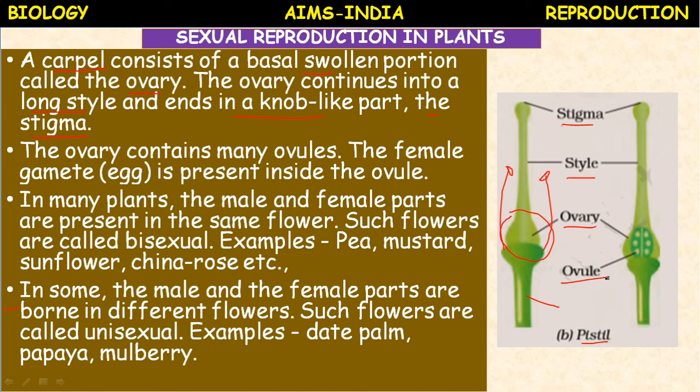If any of these parts are absent, it is called an incomplete flower. If a flower possesses both androecium and gynoecium, it is a bisexual flower. If only androecium, it is a male flower. If only gynoecium, it is a female flower. This terminology is very important.